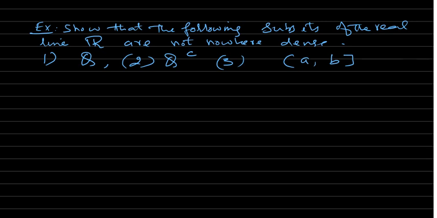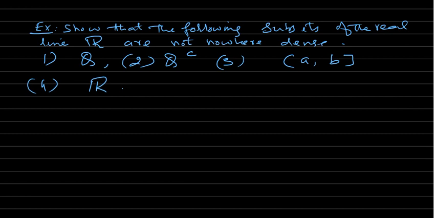And fourth, the whole real line is also not nowhere dense. You can easily verify these because you know that Q closure is the set of all real numbers, and the interior of the reals is the reals, okay? Interior of Q is the empty set, but its closure is R. The interior of R is not empty, okay?